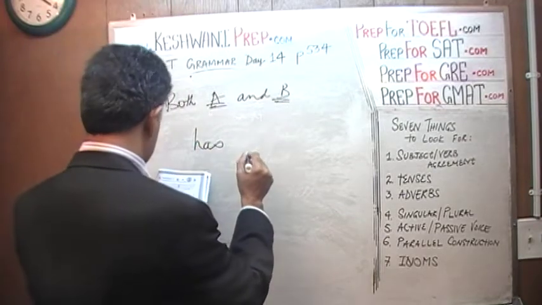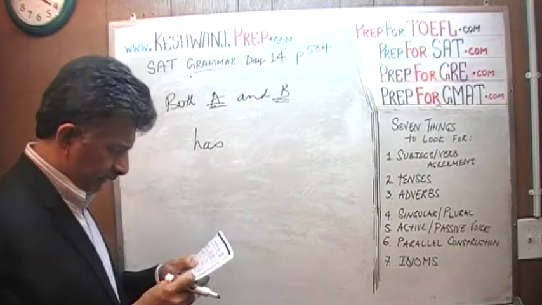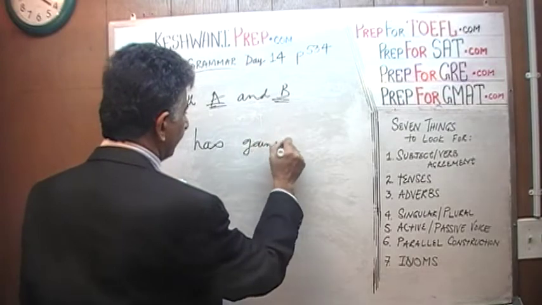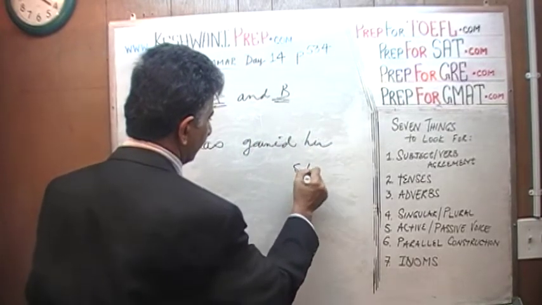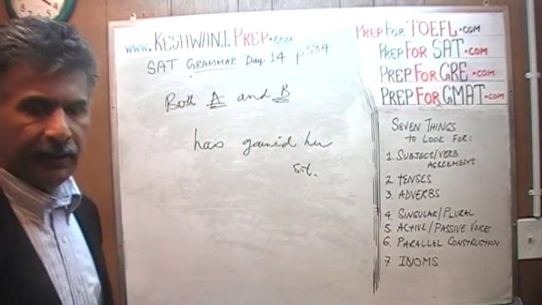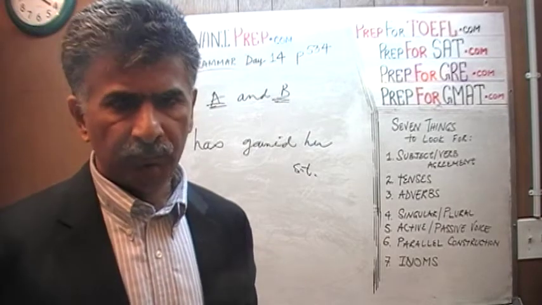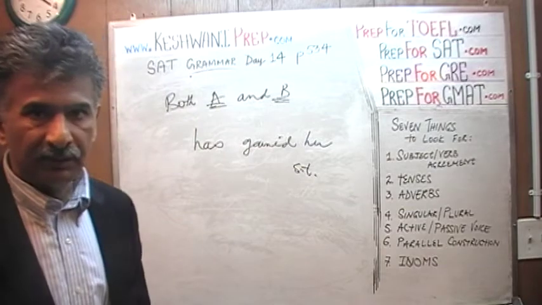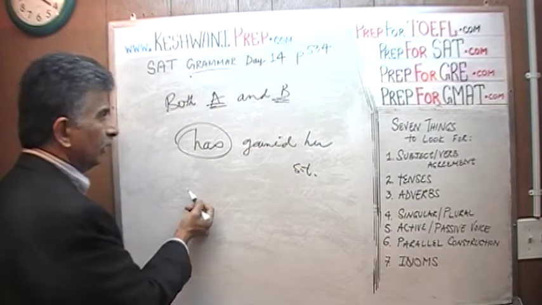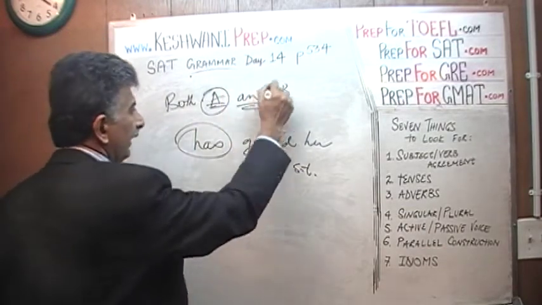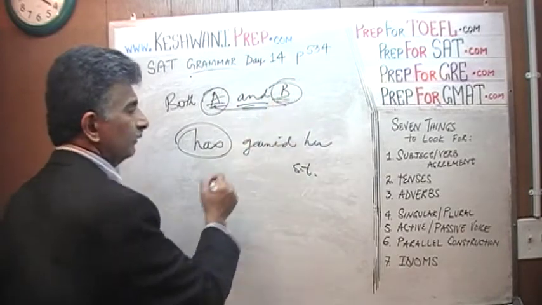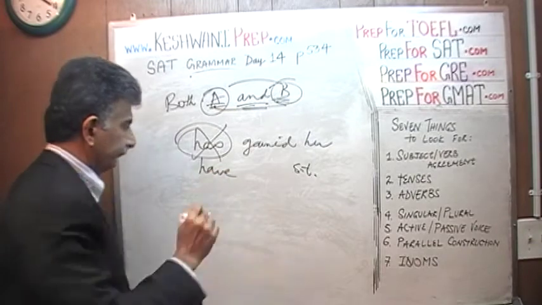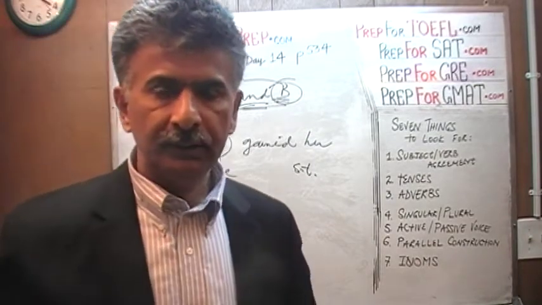has... what does it say? I can't read it. Has gained or something. Both A and B, both of these values that they're describing, has gained her something. Has is singular. We're talking about A and B. We're talking about two things here. It should be have. Do you understand?